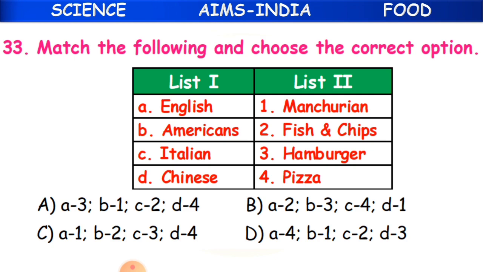We have to match from which place we get this particular food. English people, like England, what will they eat more? They eat more fish and chips.